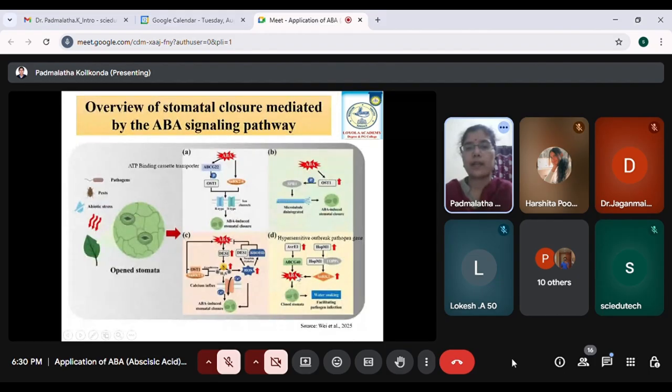And here, these are the other mechanisms which help in maintaining the stomatal opening. So I won't go into detail about all this. This OST1, that is the open stomata gene, is very important in maintaining the turgor pressure. And there is another mechanism also. We all know about microtubules.